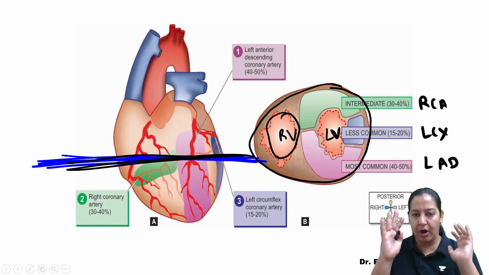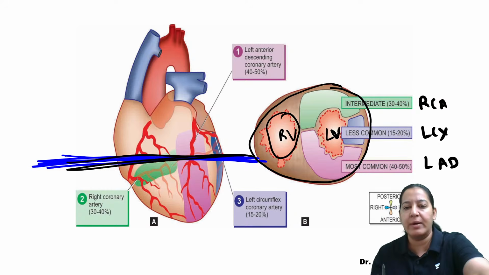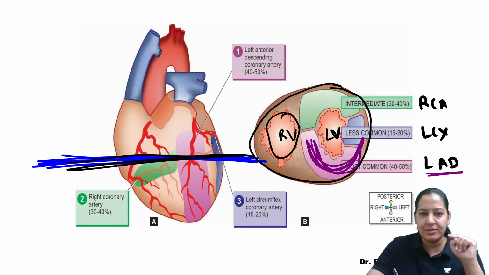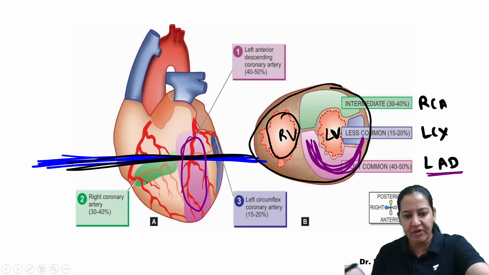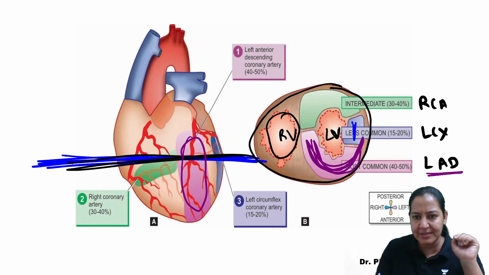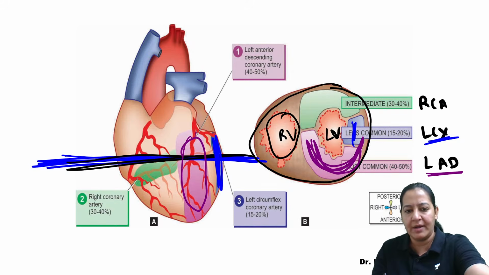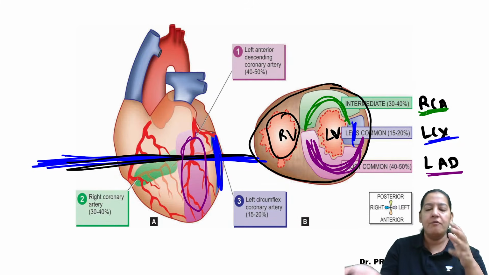Now see, the author who has drawn this diagram has done the color coding. What is the color coding? See the anterior wall of the left ventricle. The anterior wall of the left ventricle is supplied by LAD. So this purple color is the LAD, right? The lateral wall is supplied by, can you see, this blue color? It is LCX. So this is the LCX, the lateral wall. And the posterior wall is supplied by RCA. This is RCA, right? What about the medial wall?